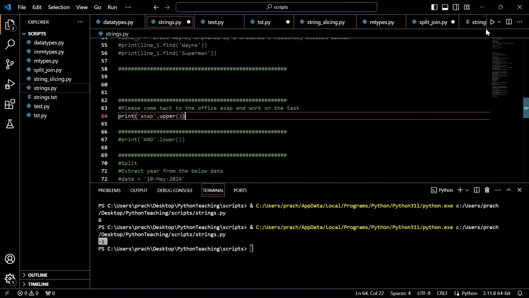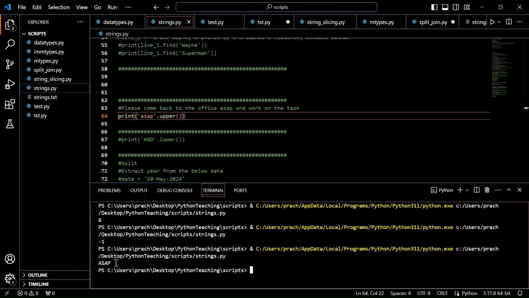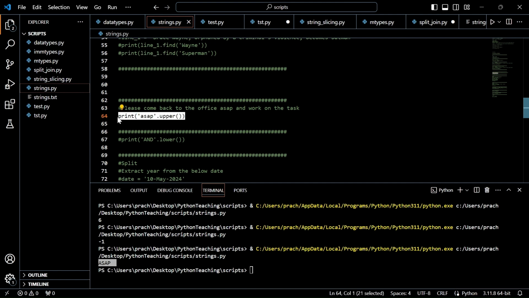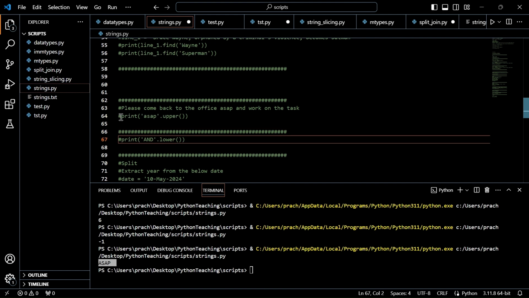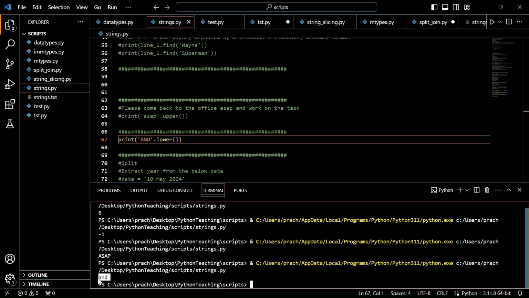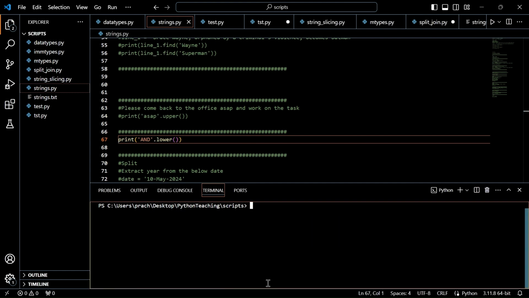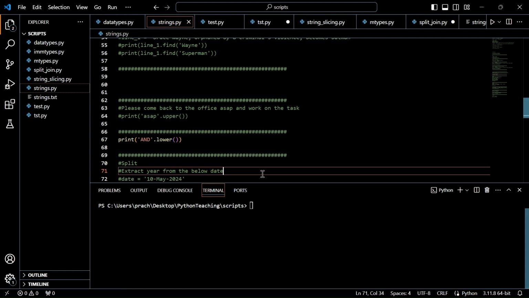Here I am executing this. You can see it converts your string to uppercase. ASAP dot upper, the string dot upper, it is converting to uppercase. Simple. The name also is very clear. The upper converts to uppercase. In a similar way, lowercase. Let's suppose your sentence has an "and" in uppercase. Ideally, "and" should be in lowercase in the sentence. In this case, "and" is converted into lowercase using a function called dot lower.